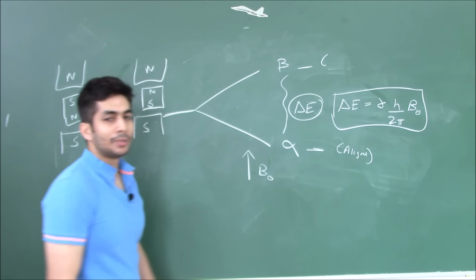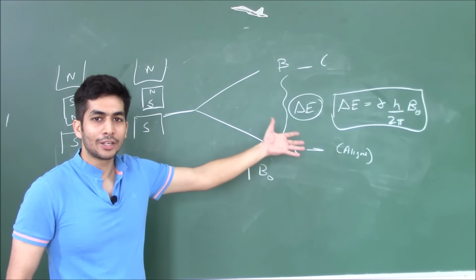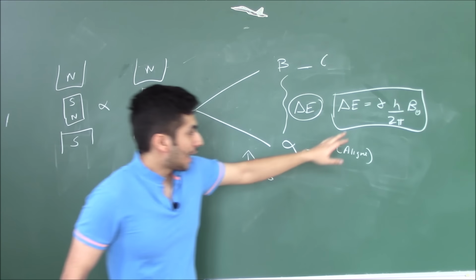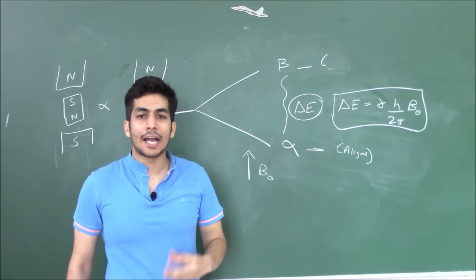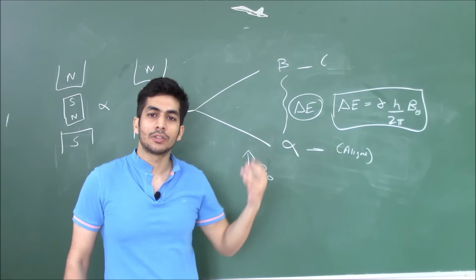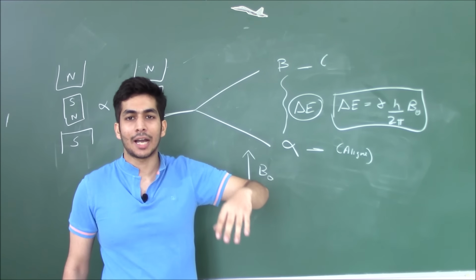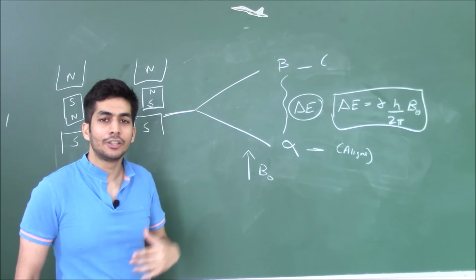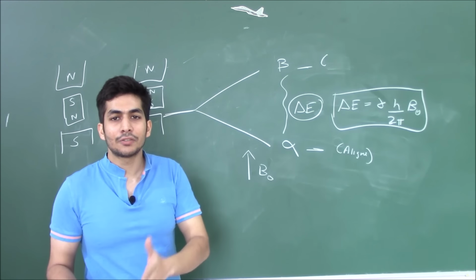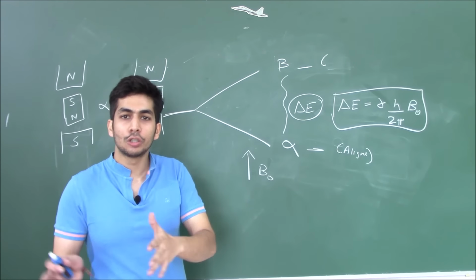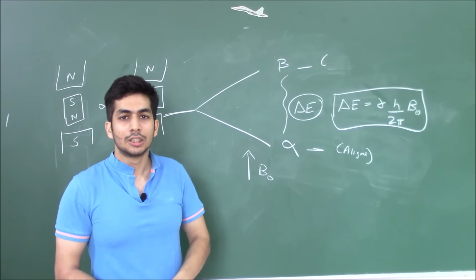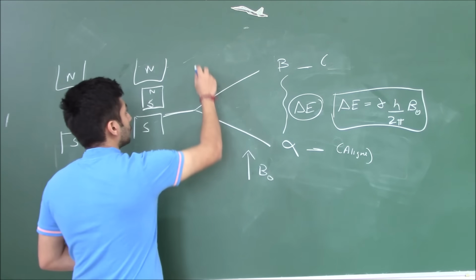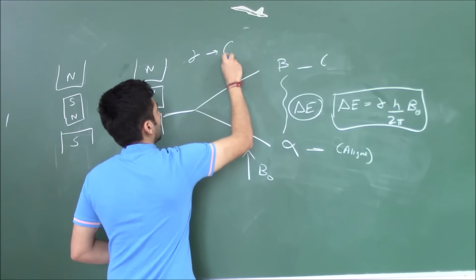Here h is Planck's constant, 2 pi you know what exactly it is, B naught is our external magnetic field, and gamma is something called the gyromagnetic ratio, which depends on the nucleus. So if you are talking about hydrogen, it will have a different gyromagnetic ratio. If you are talking about fluorine, it will have a different gyromagnetic ratio. So it depends from atom to atom or nucleus to nucleus. It depends on the nucleus what the gyromagnetic ratio will be. Okay, gyromagnetic ratio. For those of you who don't understand, I'll just write down the spelling.